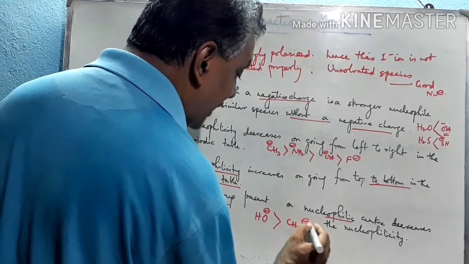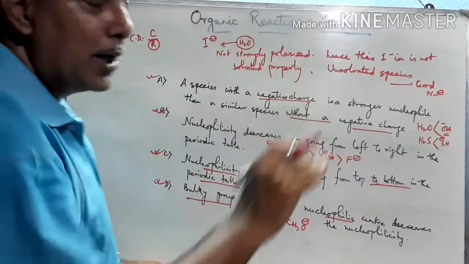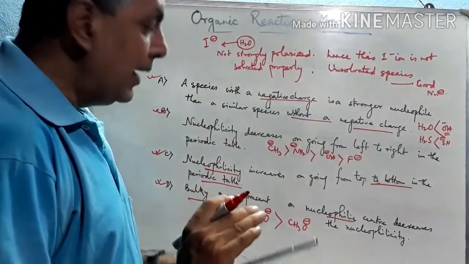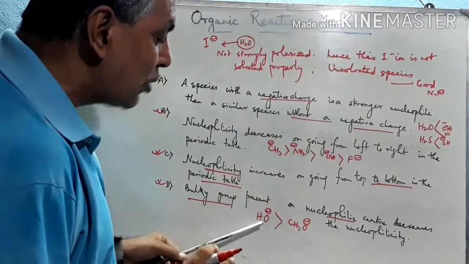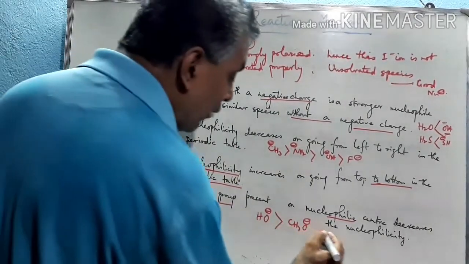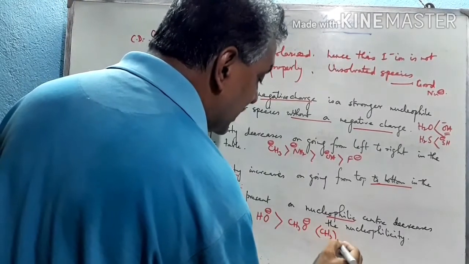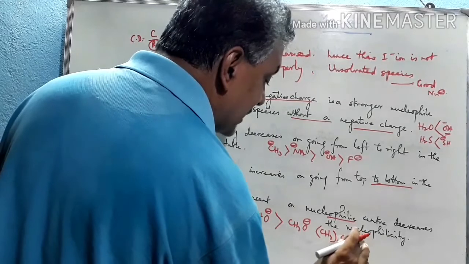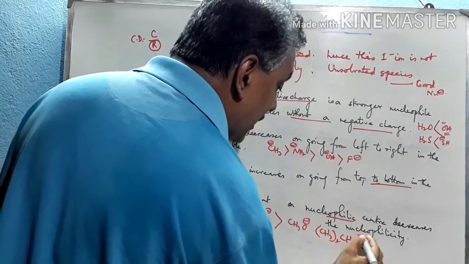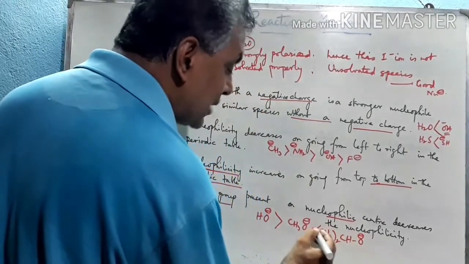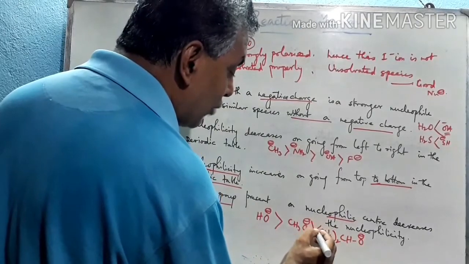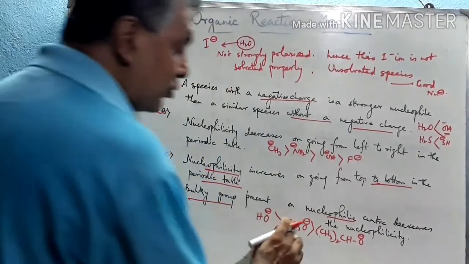CH3O minus. Here the bulky group, when it attacks the carbon atom, steric hindrance occurs, and that's why it acts as a weaker nucleophile as compared to HO minus. Again, if we consider this CH3 CH(CH3) O minus, isopropoxide, this species, due to the presence of a bulkier group, will be a weaker nucleophile as compared to CH3O minus.